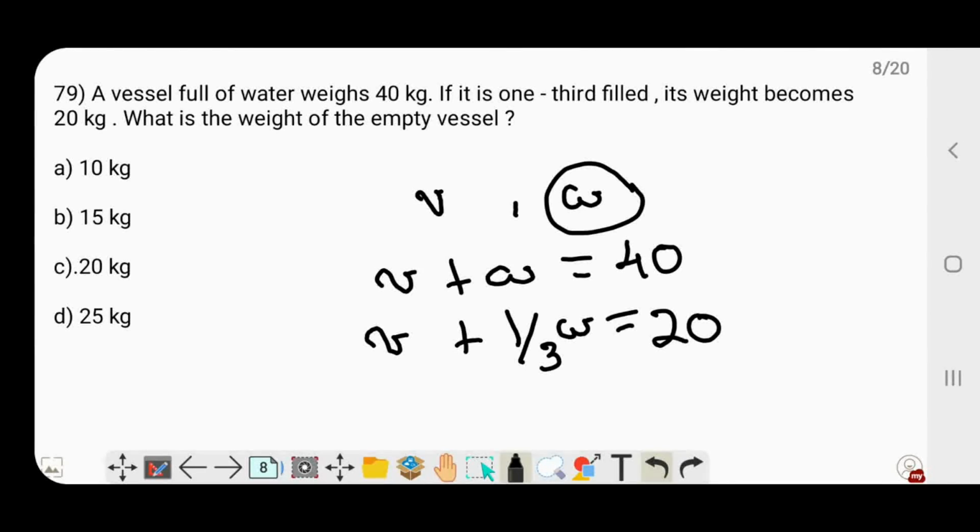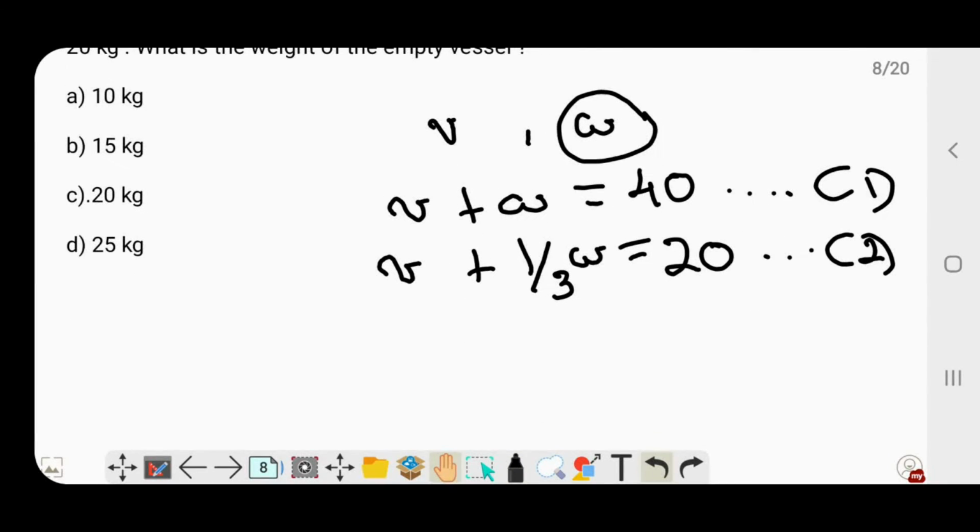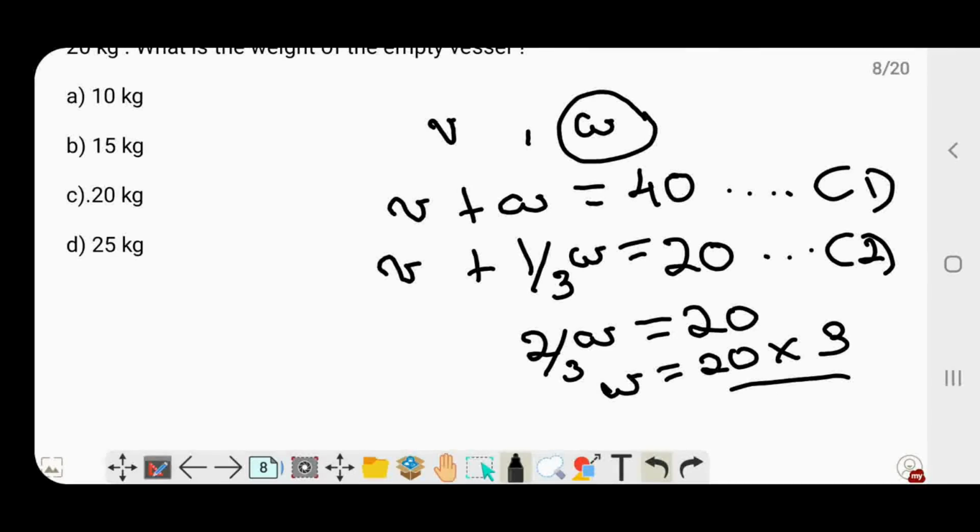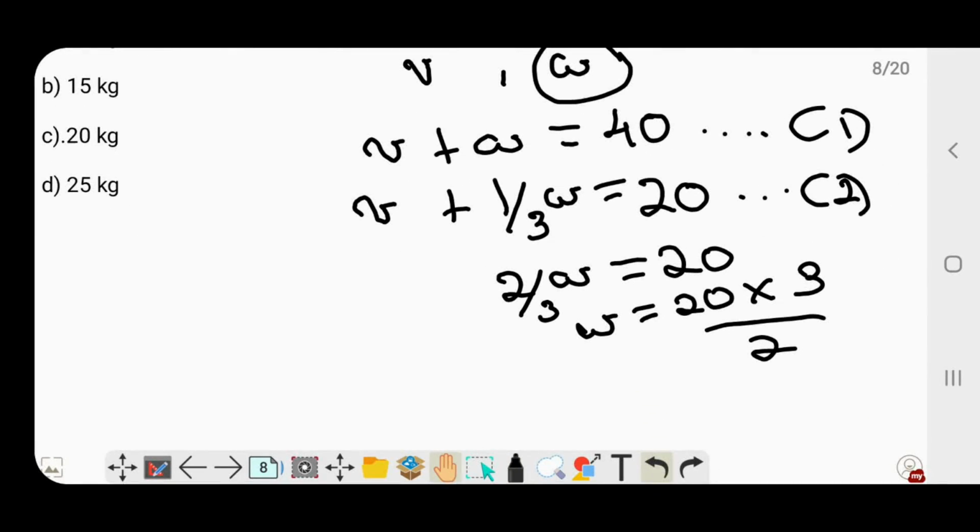So now I will work this out. Equation 1 minus equation 2 would give me W minus 1 by 3 W, that is 2 by 3 W, equal to 20, which implies that W is equal to 20 into 3 by 2. So the entire weight of the water is 30 kilograms.